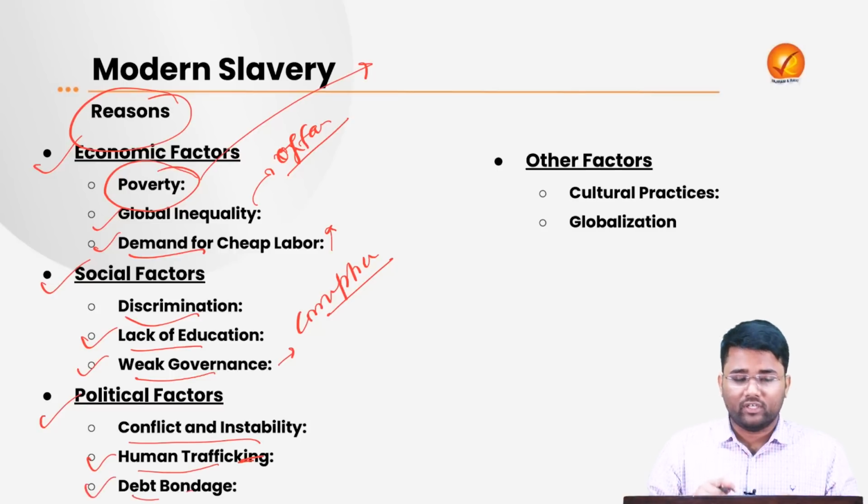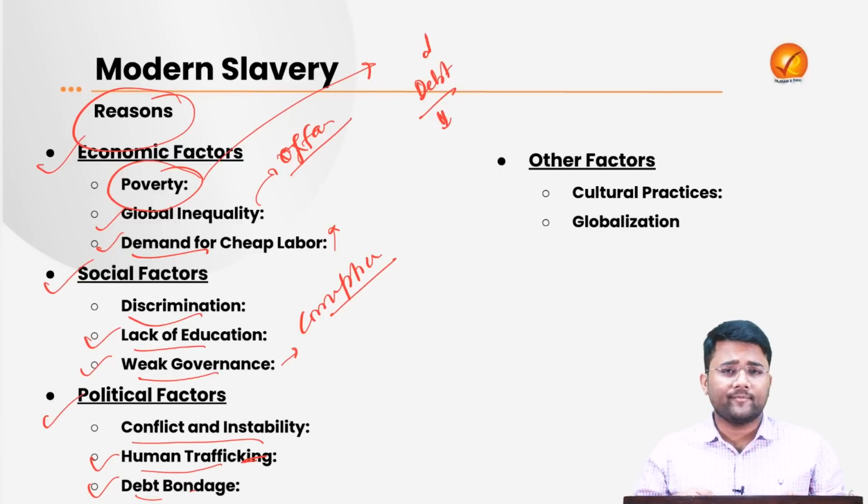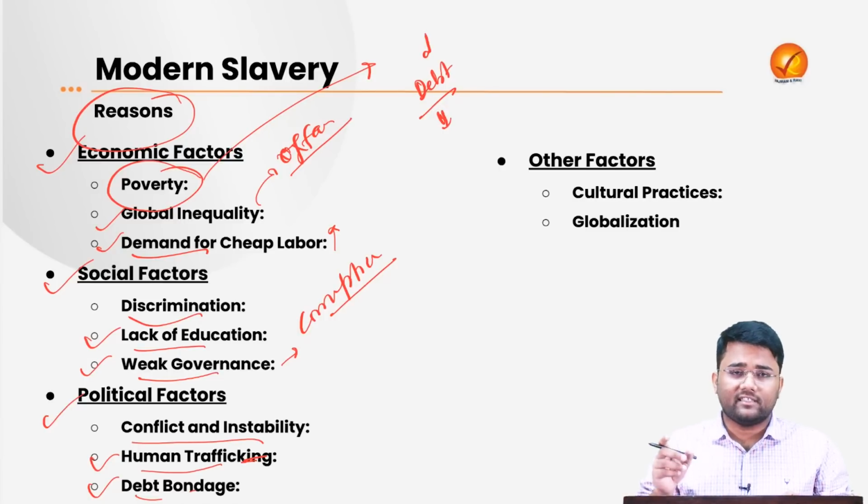Then debt bondage. For example, if we talk about the debt status of India's agricultural sector, a lot of the loans being taken in the agricultural sector by the farmers are still informal in nature. So a high rate of interest is being asked from the farmers.